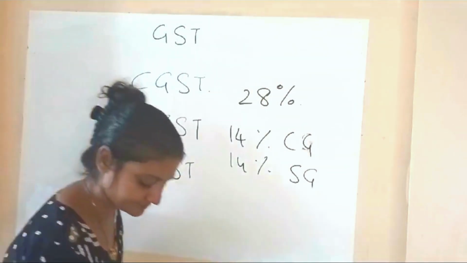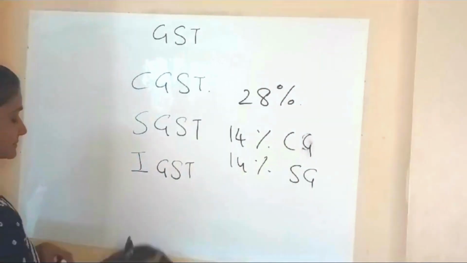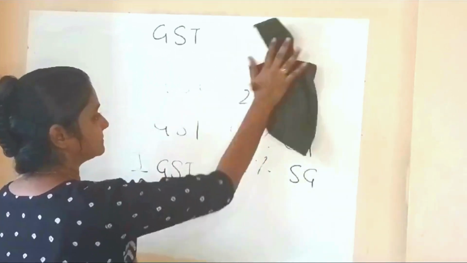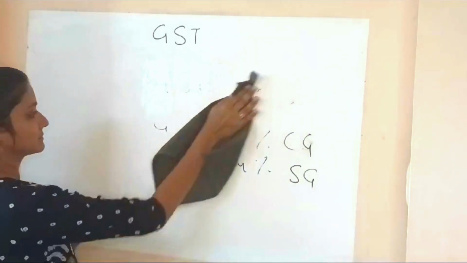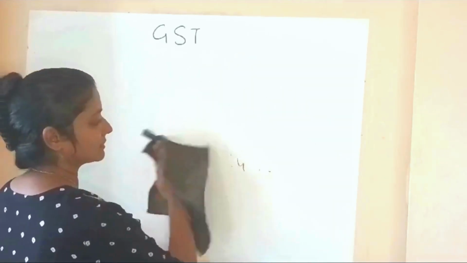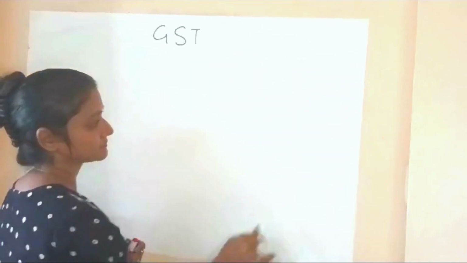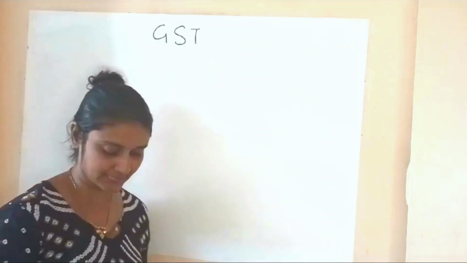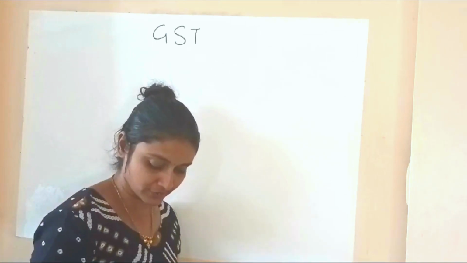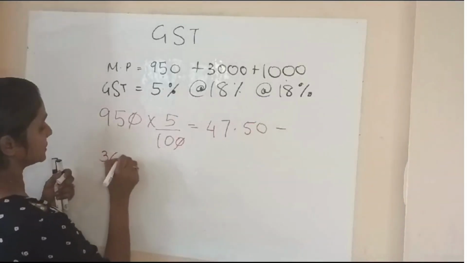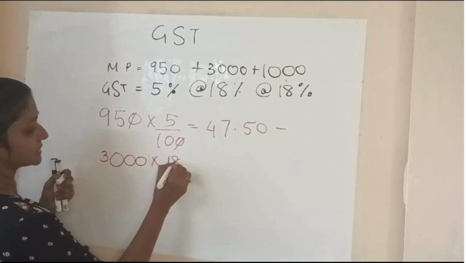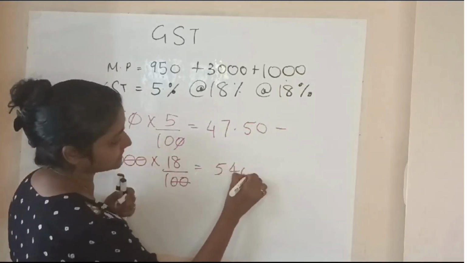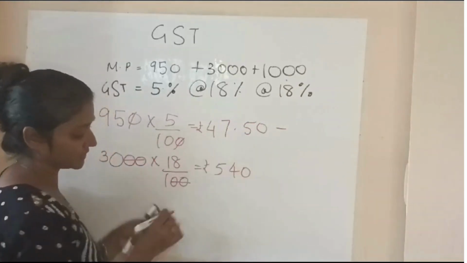Page number 5. First sum. What is written there? A consumer buys a washing machine from a dealer at a discount of 20% on 3,000 rupees shoes or 18%. How much does that come to? 540 rupees. Okay, here 540, here 47.50.